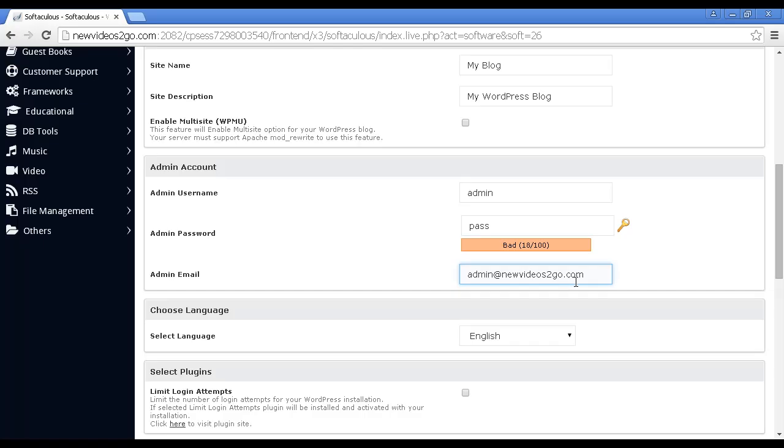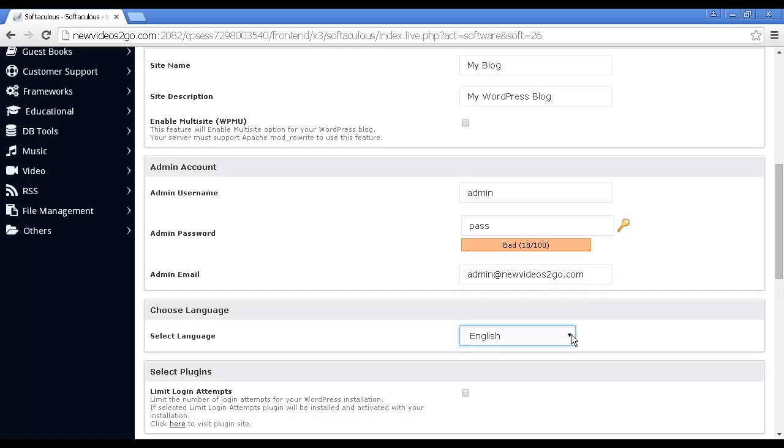By default, it will set it up as admin at whatever the domain is. And it's a good idea to change this actually, because spammers know that this is the default email address, and so you might find yourself getting a lot of spam emails if you leave this at the default settings.